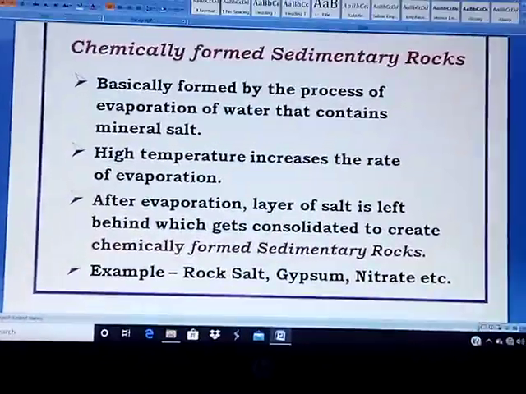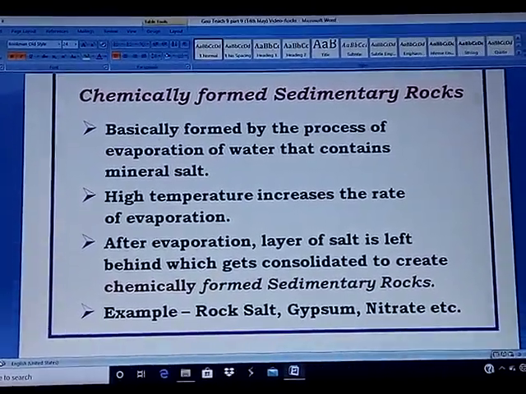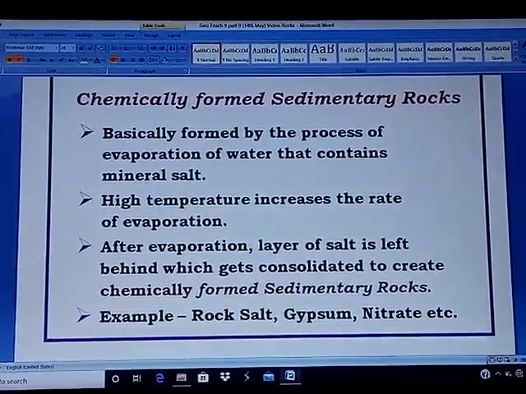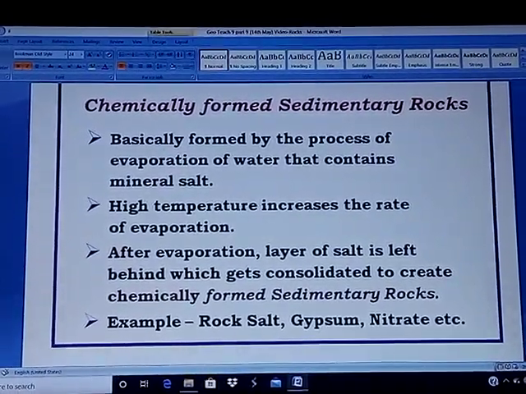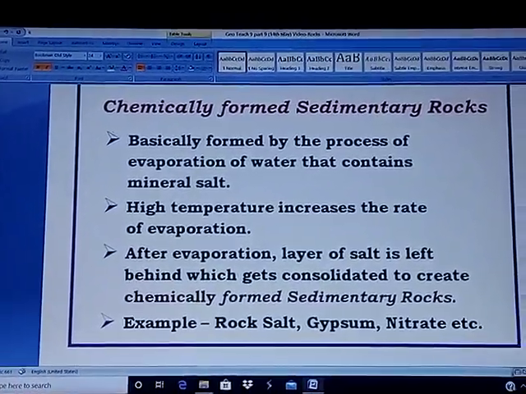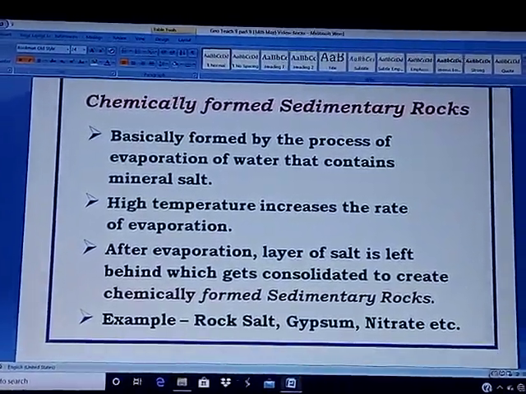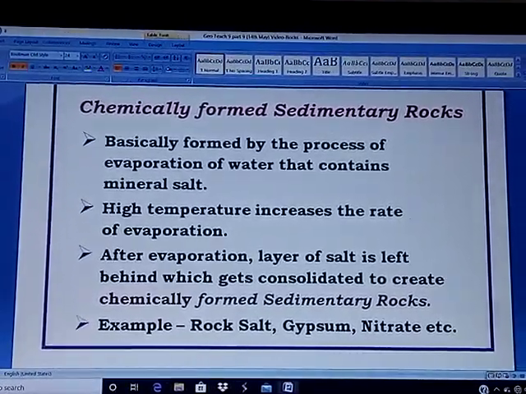Next we discuss the chemically formed sedimentary rocks. Basically they are formed by the process of evaporation of water that contains mineral salt. When the temperature is high, evaporation takes place. So high temperature increases the rate of evaporation.